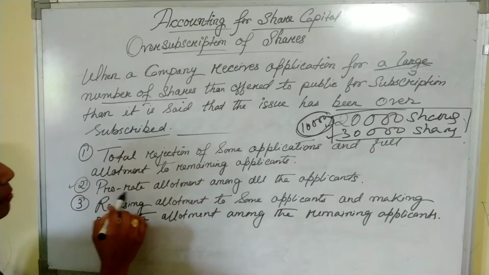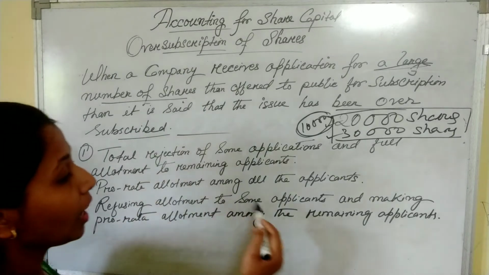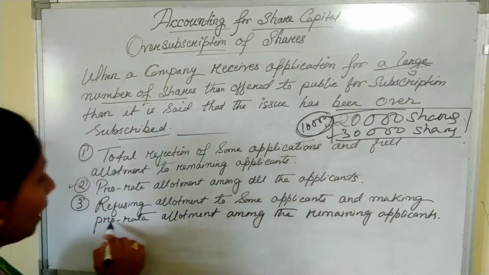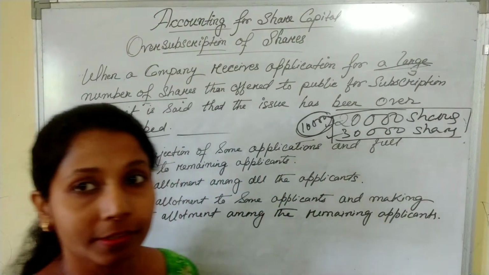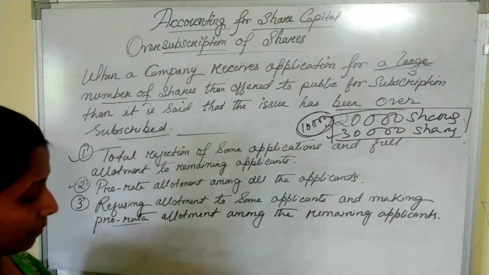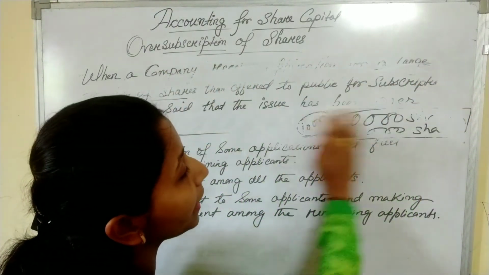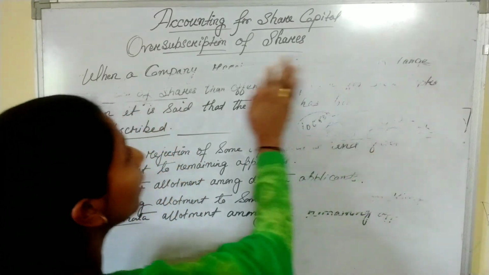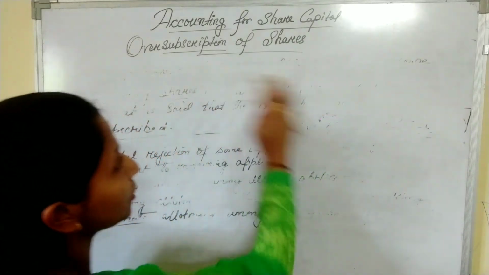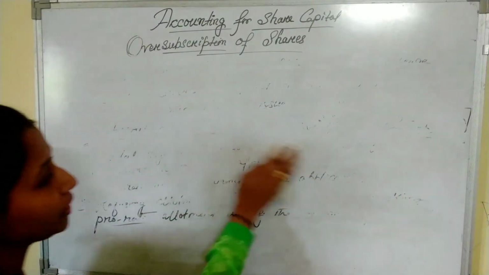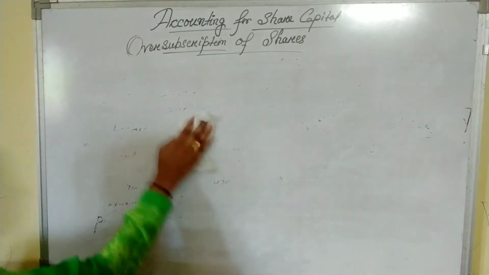Second option is pro rata allotment among all the applicants, and the third option is refusing allotment to some applicants and making pro rata allotment among the remaining applicants. So today we will see the first option. So student, we will see now the journal entries in case of the first option, that is rejection of excess application money.